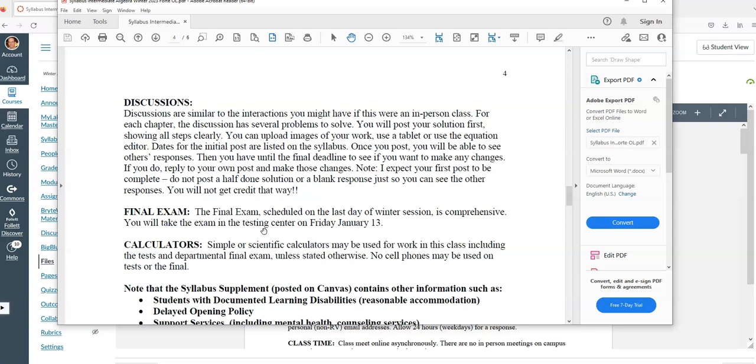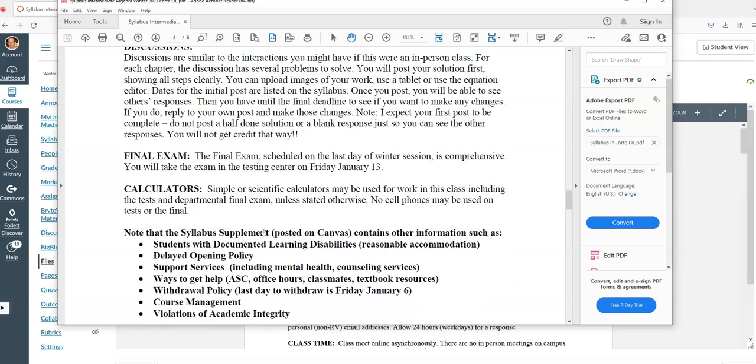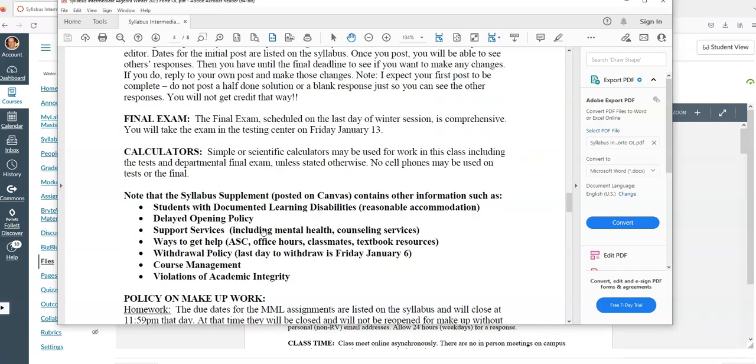Final exam is scheduled for January 13th. That's in the testing center. Simple or scientific calculators are all you need. You can't use a graphing calculator on the test, but you can certainly bring a scientific calculator into the test.